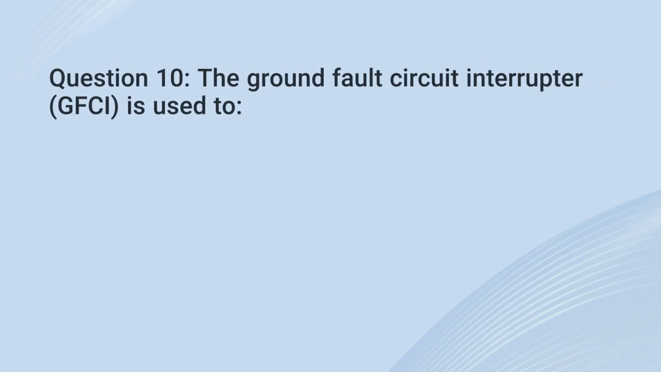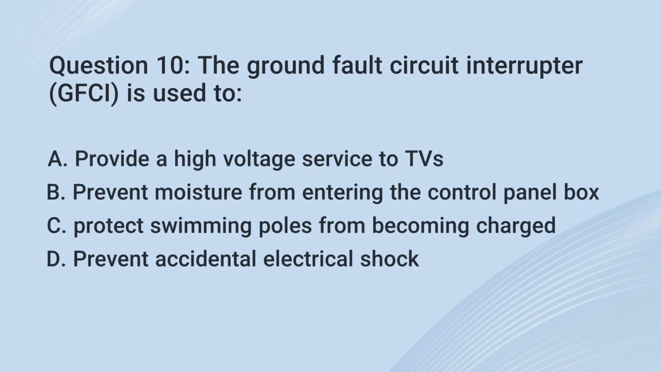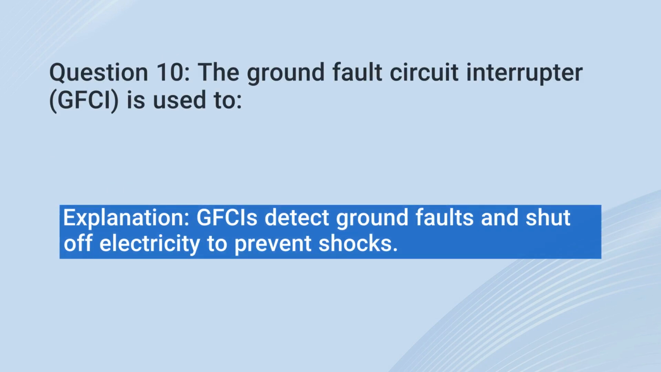Question 10. The ground fault circuit interrupter, GFCI, is used to A. Provide a high voltage service to TVs. B. Prevent moisture from entering the control panel box. C. Protect swimming pools from becoming charged. D. Prevent accidental electrical shock. The correct answer is D. Prevent accidental electrical shock. Explanation: GFCIs detect ground faults and shut off electricity to prevent shocks.